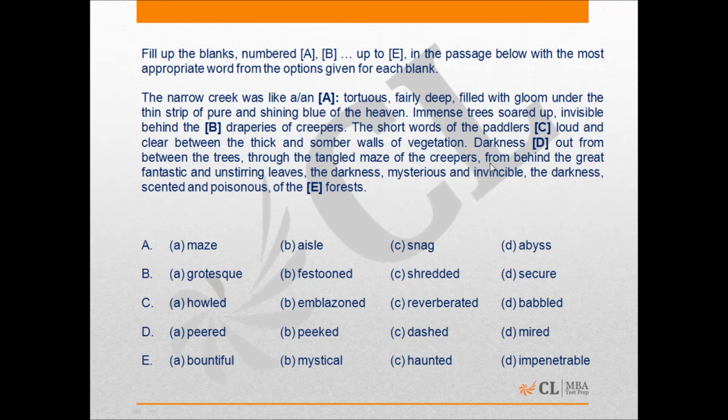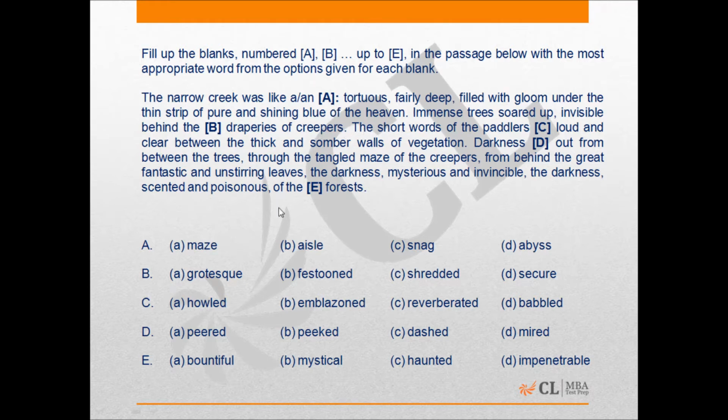Alright, this is the question which is known as a closed test. It's basically a fill in the blank question wherein you've been given this paragraph and you have blanks over here numbered A, B, C to E, and what you need to do is figure out from the options given below which one of them fits the blank.